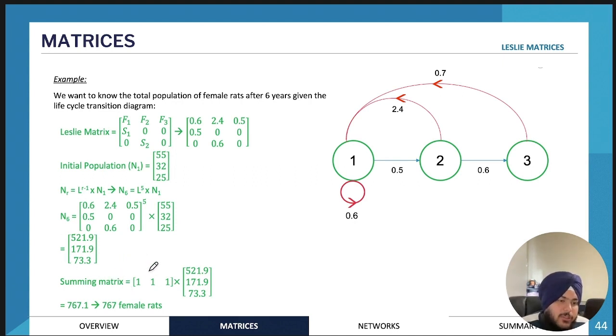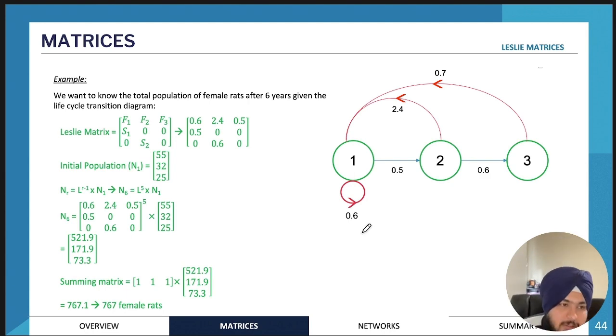Next step is to calculate the individual population of rats in each age group after 6 years. And since we're calculating the total female population of rats after 6 years, then you might use a summing matrix to calculate the number of female rats. So very straightforward, very similar to transition matrices.